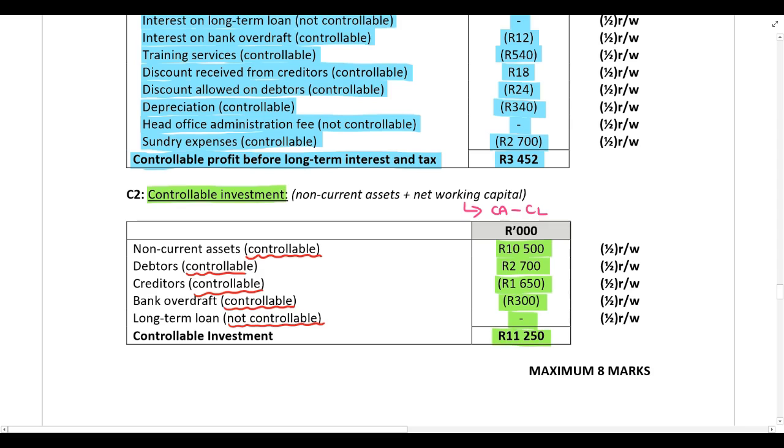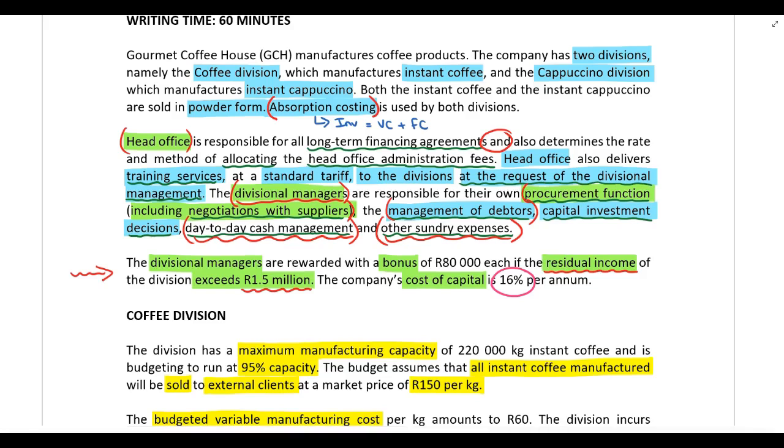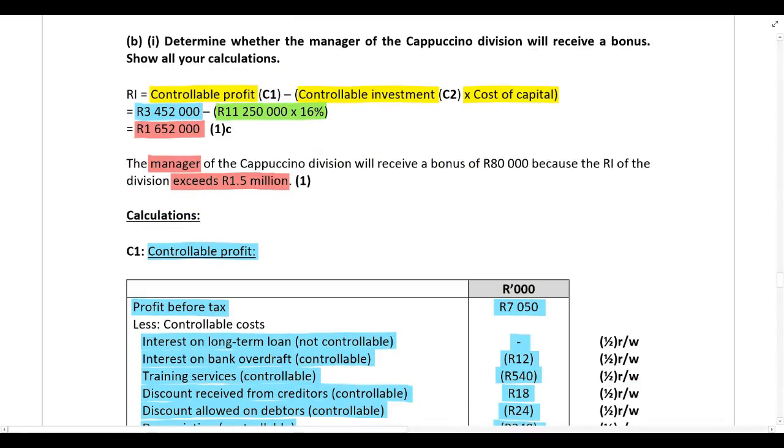And now that we have all of this information, we can wrap up this calculation and we can calculate residual income. So you can see here the Cappuccino division has a residual income of 1.652 million rand. So because the residual income exceeds 1.5 million rand, the manager will get a bonus. And if you go back to the information provided, you'll remember that he will be entitled to a bonus of 80,000 rand because the residual income exceeds 1.5 million rand. Okay, so he'll receive a bonus of 80,000 rand because the residual income of the division exceeds 1.5 million rand.